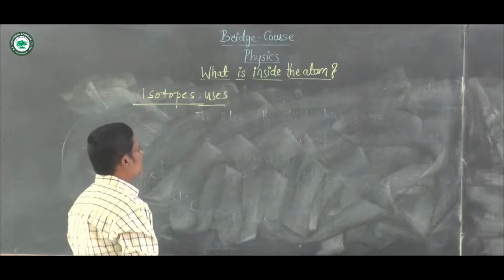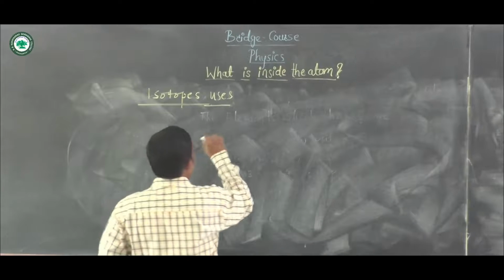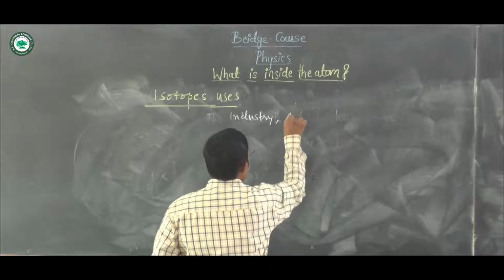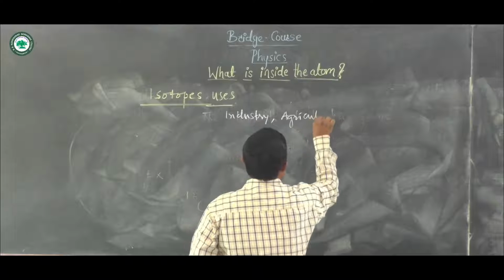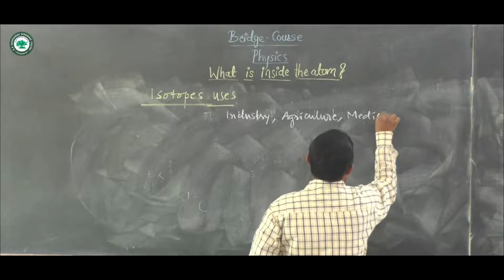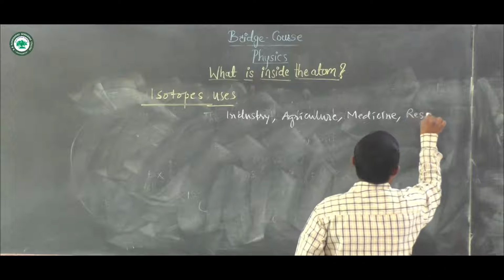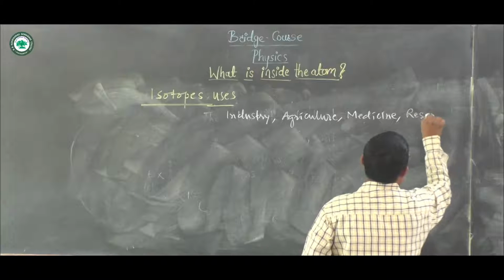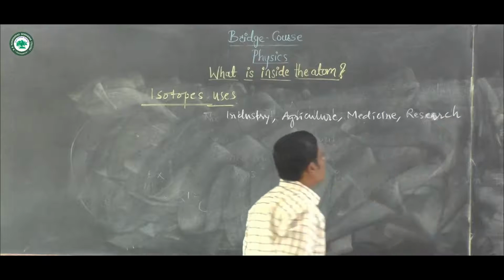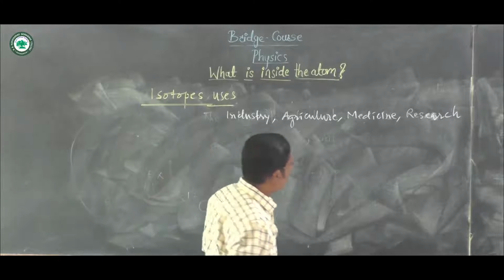Mainly the isotope uses are in the fields of industry and agriculture, then medicine and the research field. Isotopes are used in these fields: industry, agriculture and medicine.